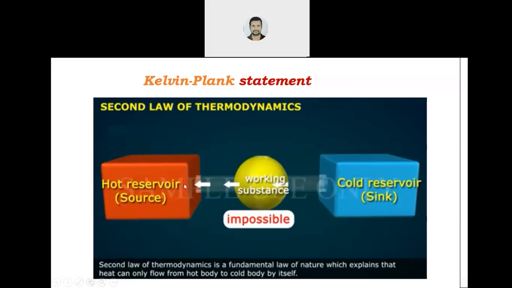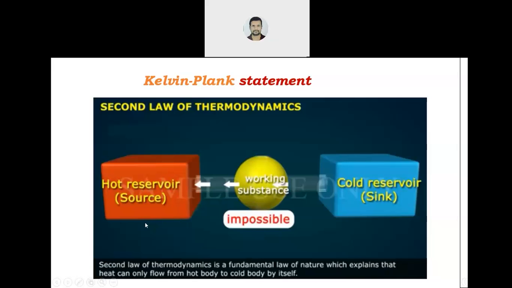There is hot reservoir source. Here there is working substance, means engine or some system. Then this blue color is cold reservoir or sink. Now, second law of thermodynamics is a fundamental law of nature, which explains that heat can only flow from hot body to cold body by itself.